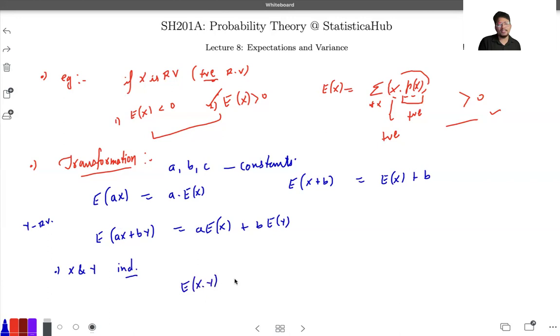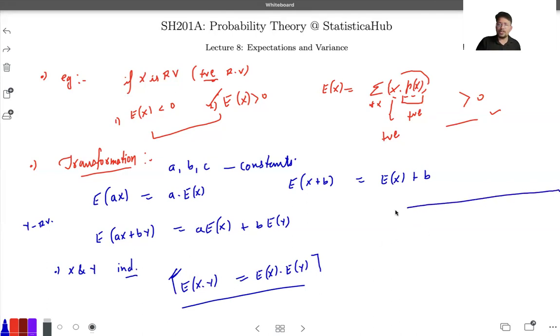Moving ahead, if we are given X and Y, which are independent random variables, then the expected value of X into Y will be simply expectation of X into expectation of Y. We will deal with this part in the upcoming lectures, maybe in the joint distribution part. For now, you can just take this as a key point. These are some sort of transformations that we make.